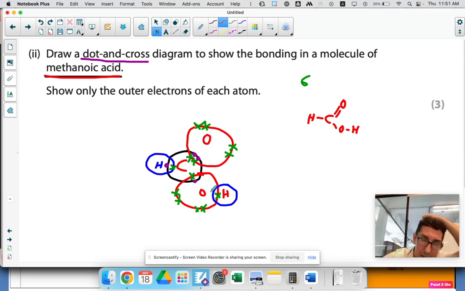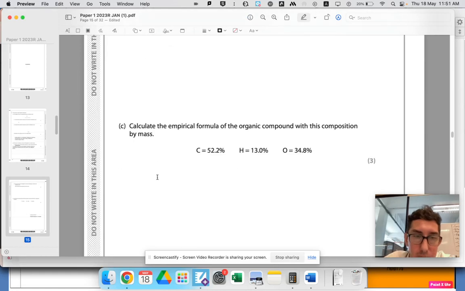Now, this hydrogen has to be represented by a dot. Just because this one was a cross is meaningless. This is crosses, so this one has to be a dot. Let's draw it there. And there we go. That's our dot and cross diagram for methanoic acid.